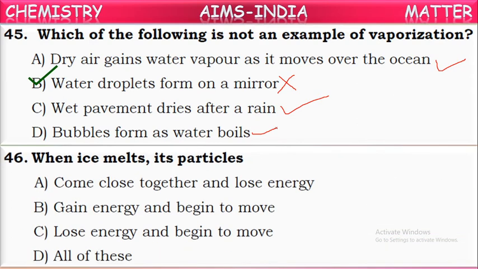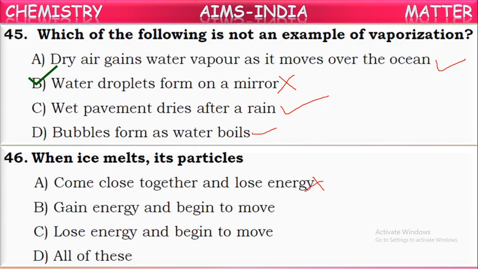Next, when ice melts, what happens to its particles? Do they come close together and lose energy? No. When ice melts, molecules or particles gain energy and move a little further apart. They won't come close.